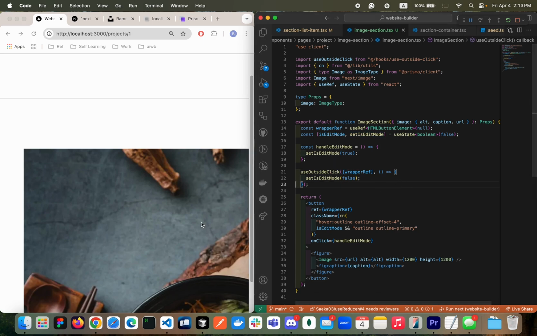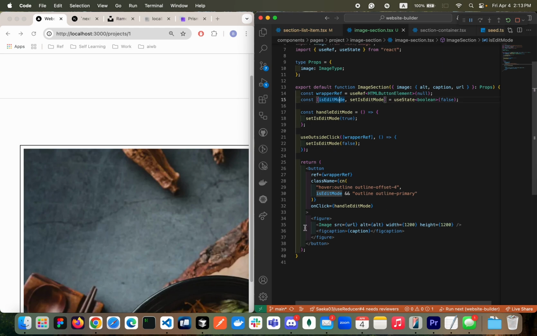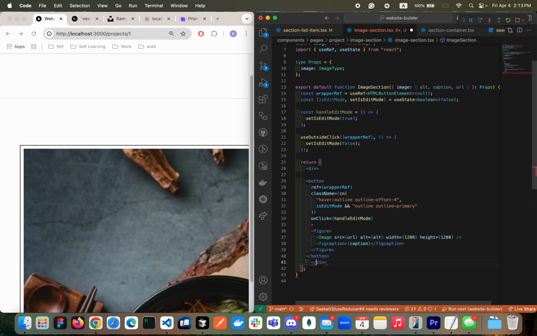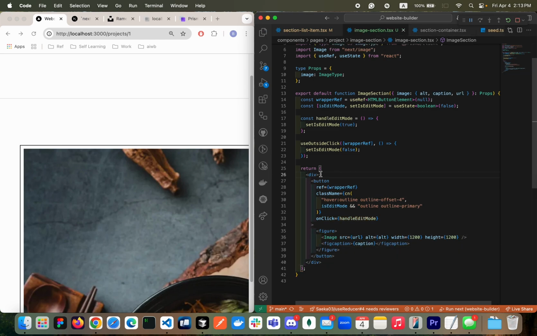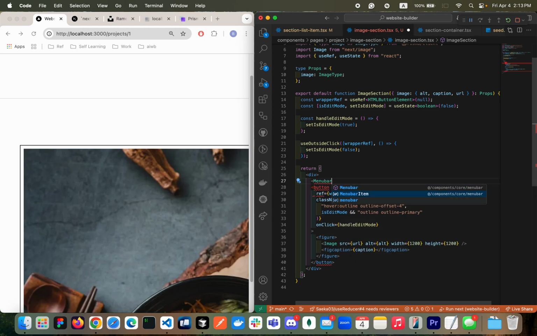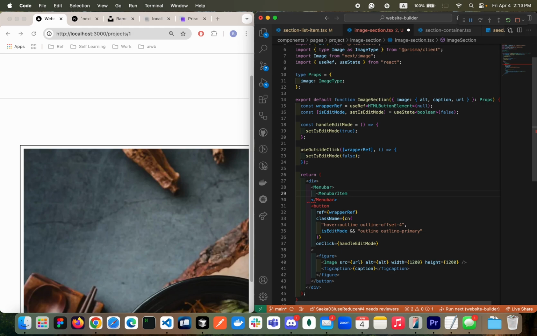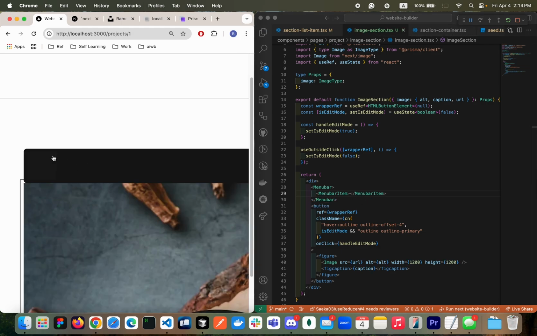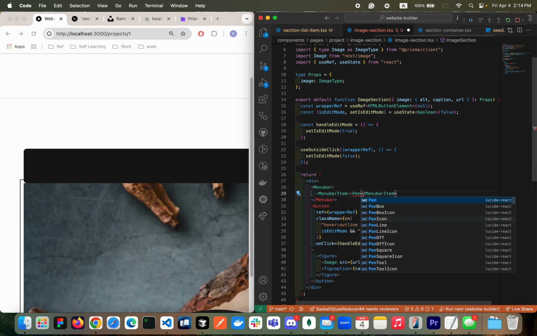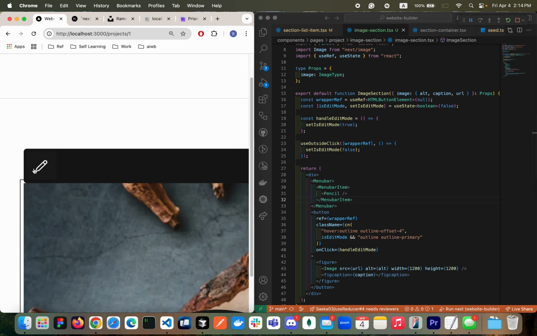Let's remove it. Now when I have this section in edit mode, then we're gonna render one more thing. Here we're gonna have another div tag. The div tag will be holding another element, that is the menu bar. Menu bar, we already have a component. We're gonna have a menu bar item that we created. Menu bar is showing up here. What I would do is create the icon button, maybe pencil, like the other one, pencil. Then we should see the pencil icon right here.